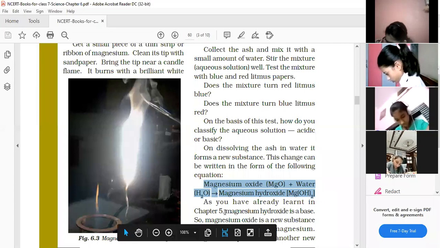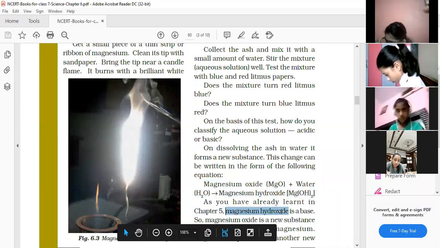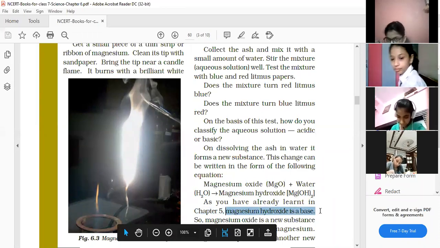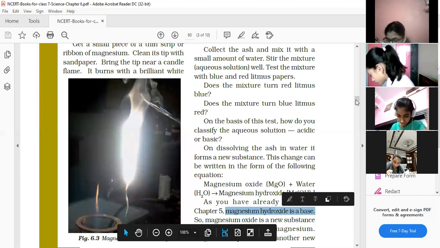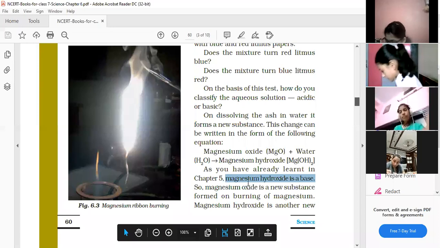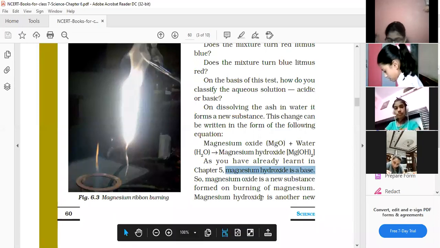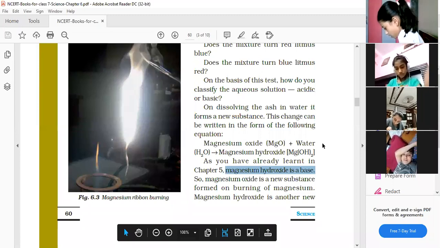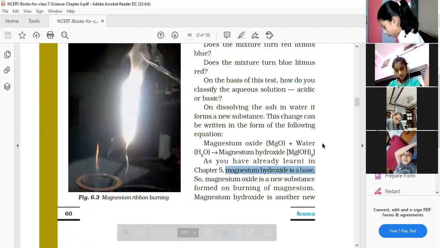Is it an acid or a base? It's a base. Yes, very good. It is a base and a new substance is formed that is known as magnesium hydroxide. So children, this is an example of a chemical change.